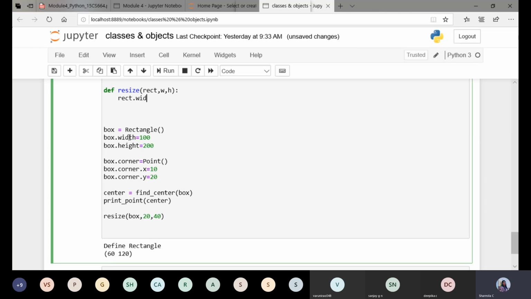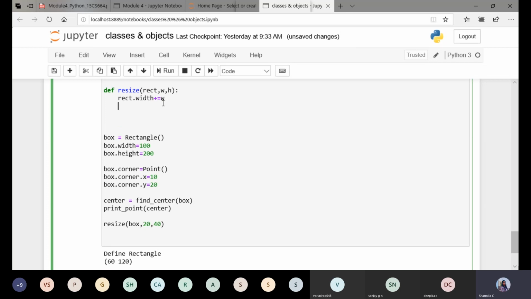So that is width plus equals to, this has to be modified with which value? The argument that I'm considering is W. So just give W. Again next is rect dot height plus equals to, which one do I need to provide now?